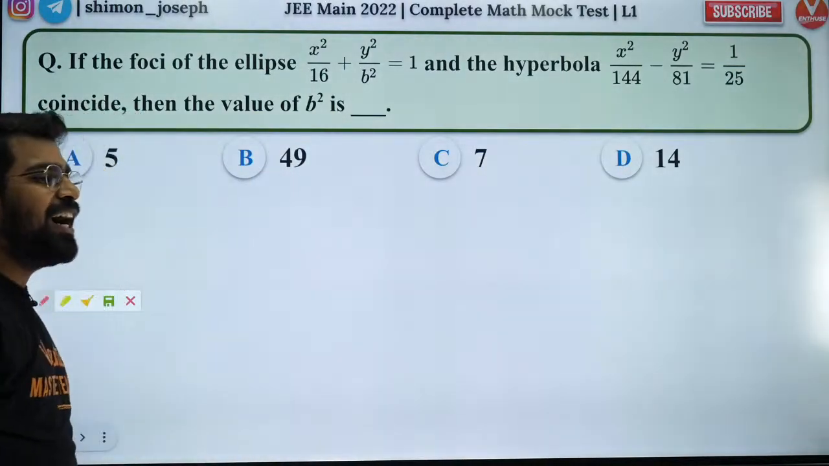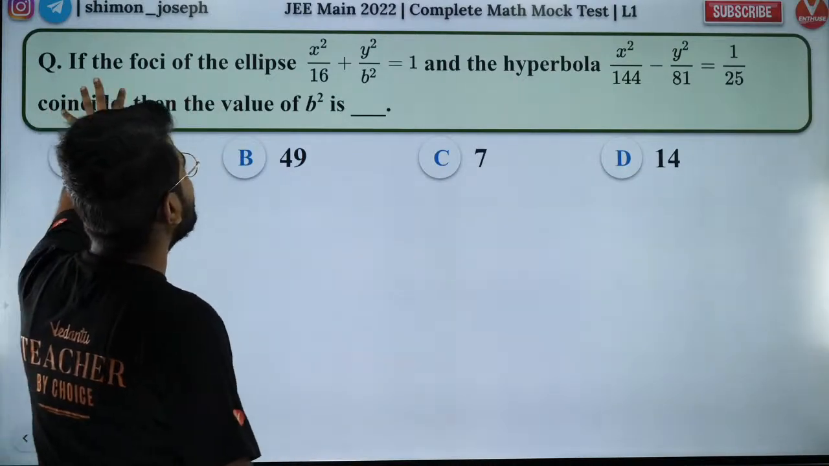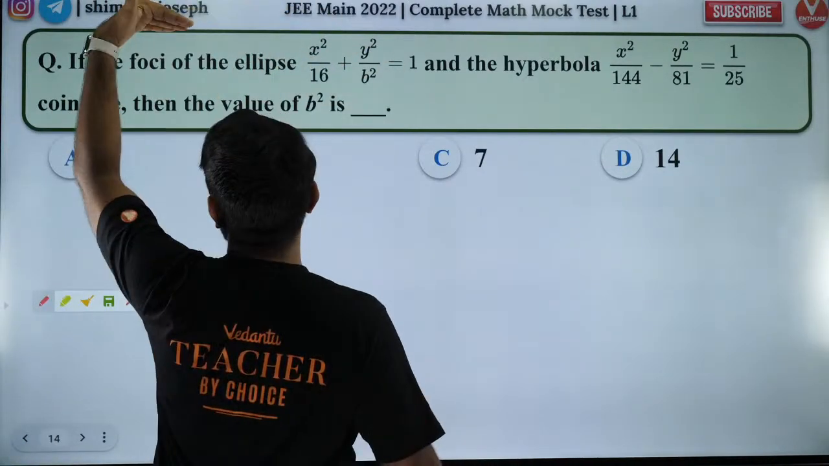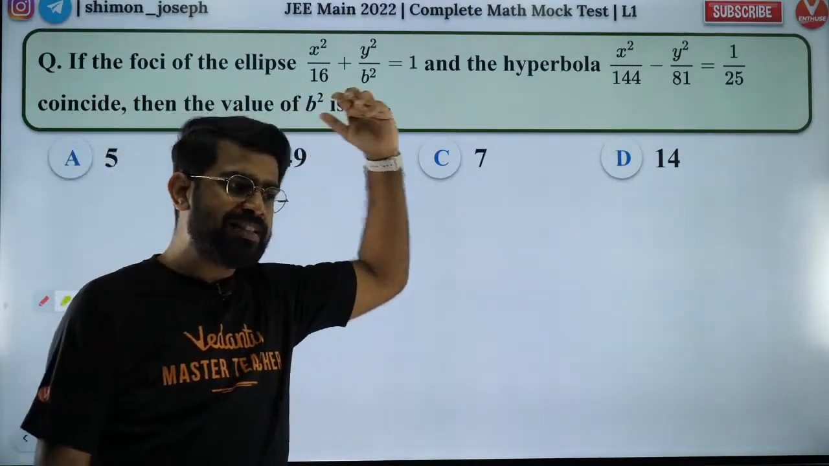Okay, so people, are you all ready? Shall we get started? Fantastic. So if the foci of the ellipse and the hyperbola are coincident, then what is the value of b square? So let's try to solve it.